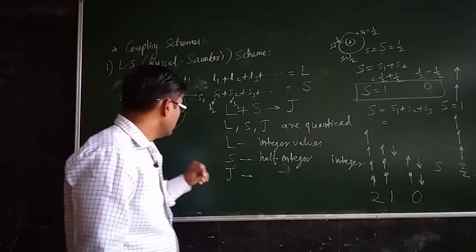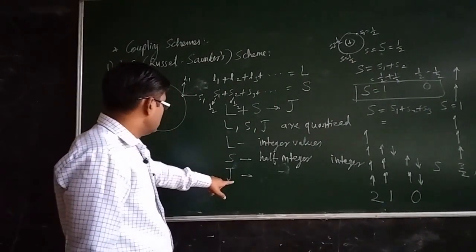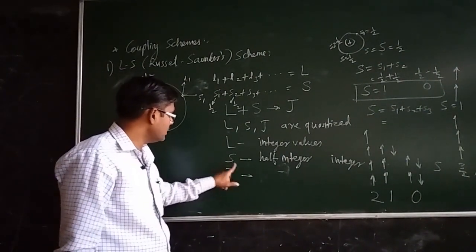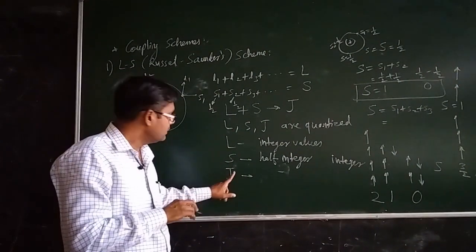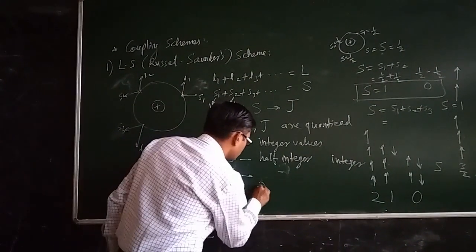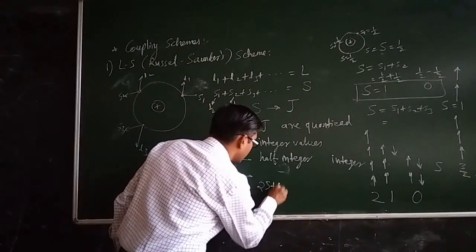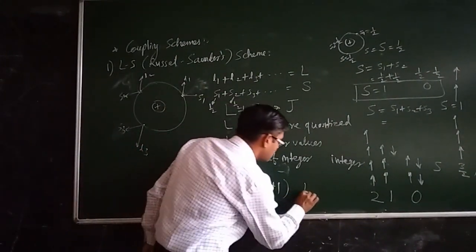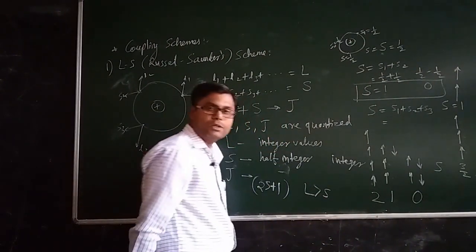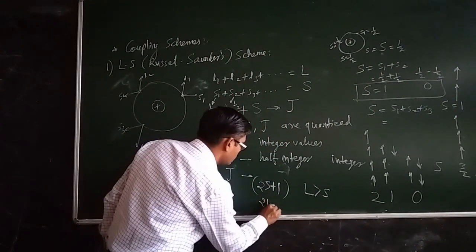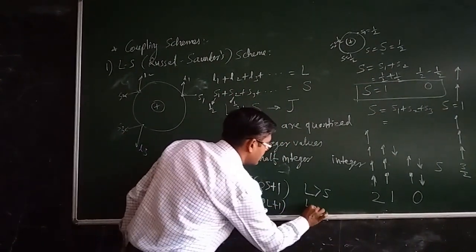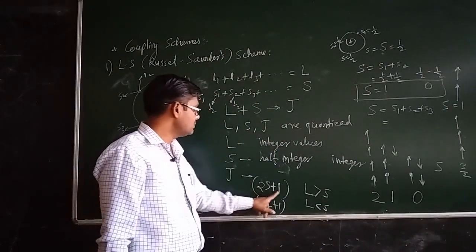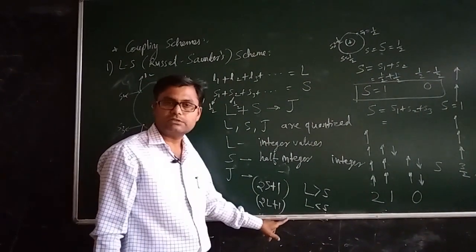One more thing, this J indicates the total angular momentum quantum number of an atom as a whole. This J can have 2S plus 1 values when L is greater than S, or it can have 2L plus 1 values when L is less than S. So J can have either 2S plus 1 values or 2L plus 1 values.